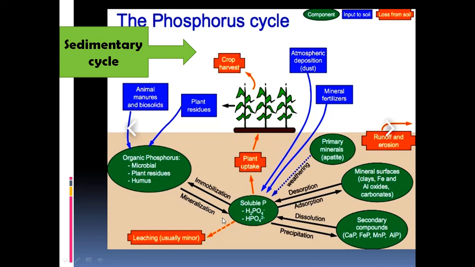Now these phosphate ions in the soil are taken up by the plant for their growth and development. And if these phosphates are again converted into organic phosphorus, that is called immobilization.